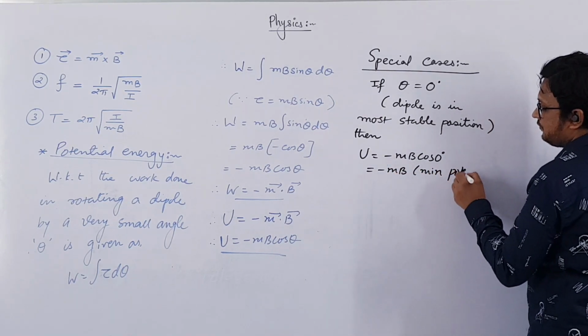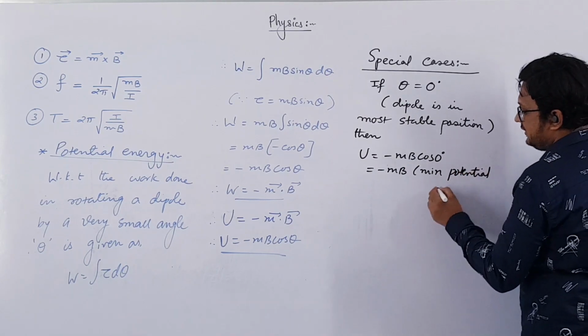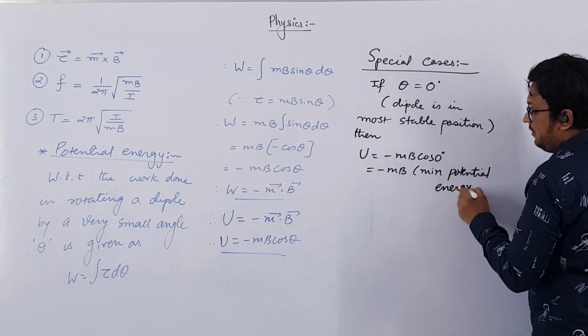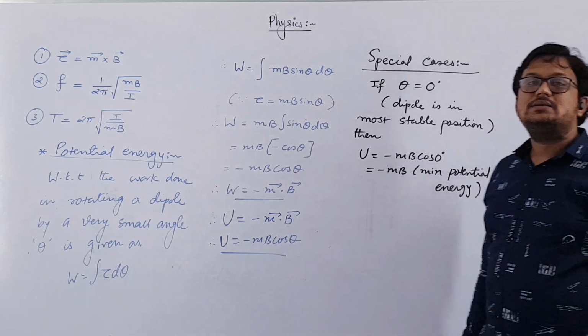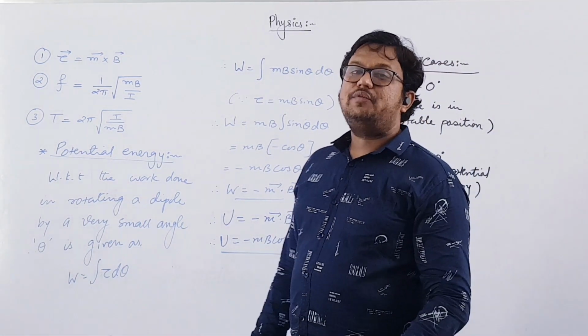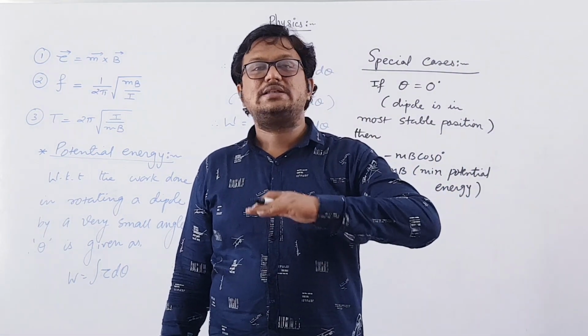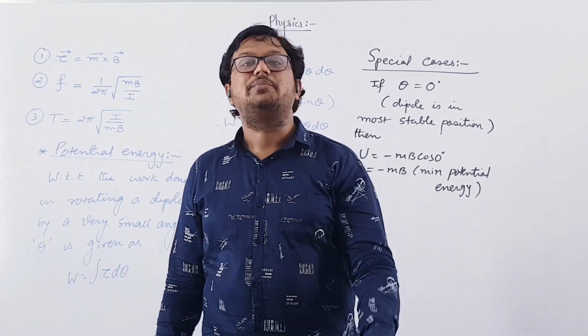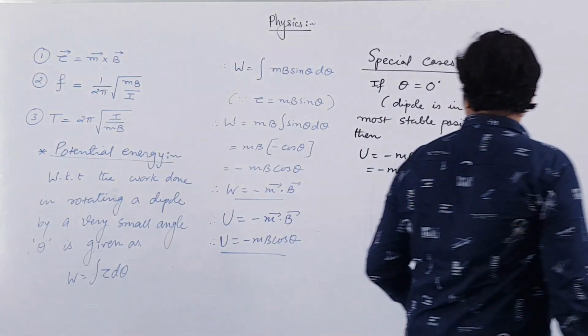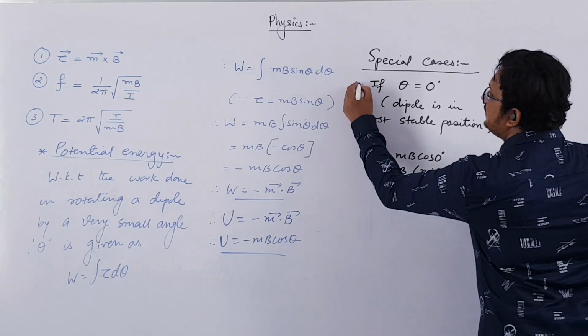And this is the minimum potential energy. So the minimum potential energy of a dipole will be minus mb, right? And whenever energy is minimum, you can say that the object is in most stable position. This is the first case.